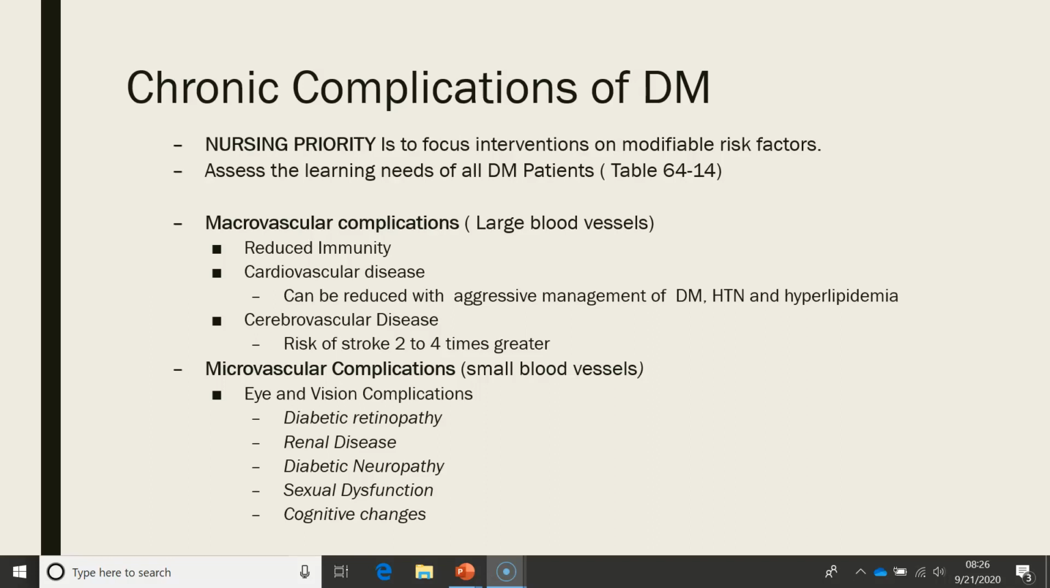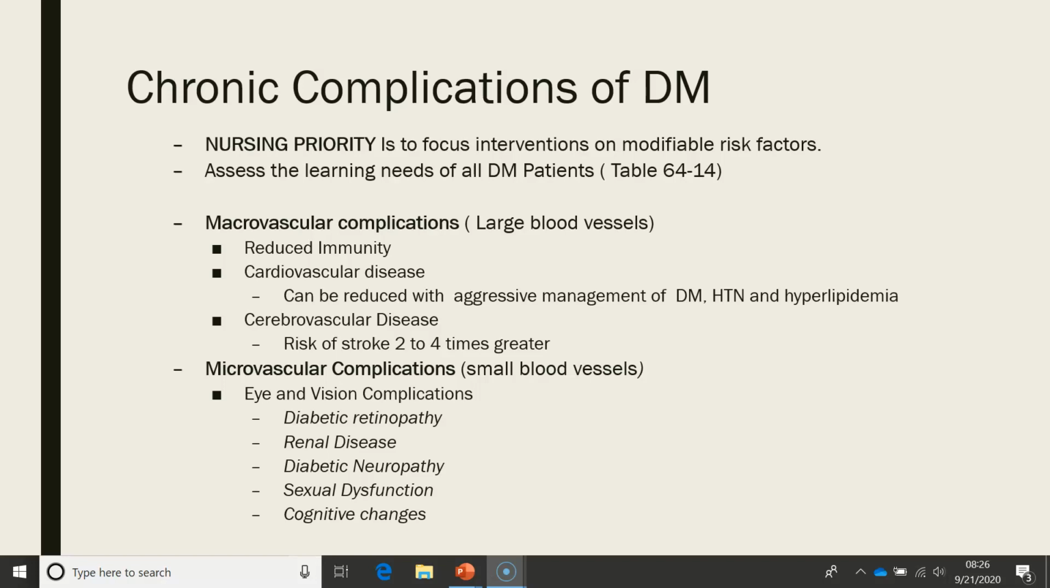Chronic complications of diabetes. A nursing priority is to focus interventions on modifiable risk factors. Assess the learning needs of all diabetic patients. Please look at assessing the learning needs of the diabetic patient in Table 64-14.